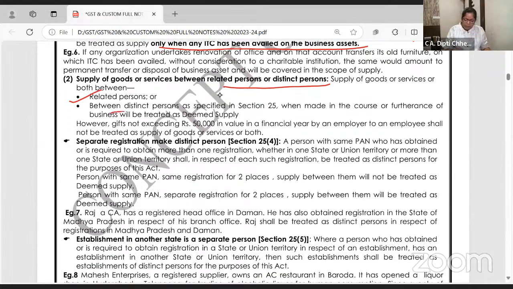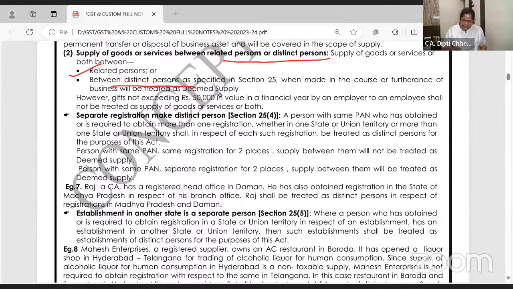Or between distinct person. Distinct person, again I am saying, read this part, it will be clear. Separate registration with the same PAN means distinct person. A person with the same PAN and same registration for two places, supply between them will not be treated as deemed supply.